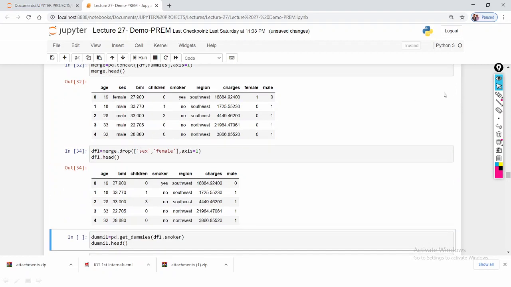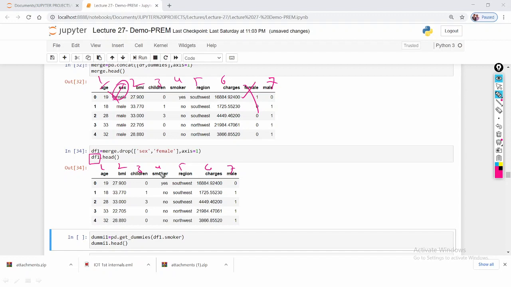In this data frame you can observe clearly that the sex feature is removed and female is removed. So finally age, 1 2 3 4 5 6 7, these 7 features exist under df1.